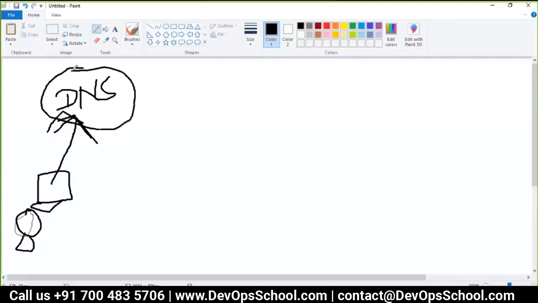So for that, we got the DNS server. Whenever we request wiprog.com, this DNS server knows that for this name there is this IP address, x.x.x.x, and this is a static IP address.